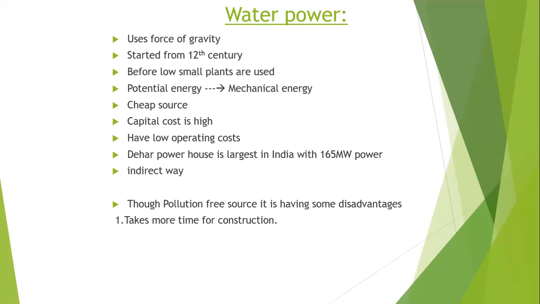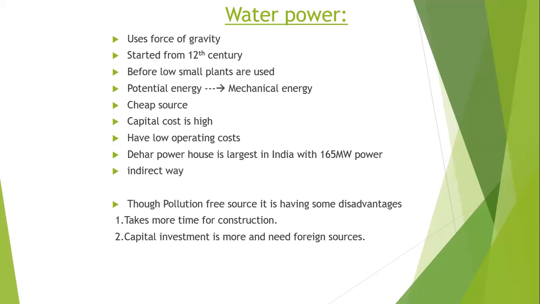And the next one is capital investment. Though we are putting huge amounts of capital investment in this, we have to go for foreign sources for the equipment. For example, for the construction of turbines and boilers, we have to import them from foreign sources. So this will take a little higher cost.